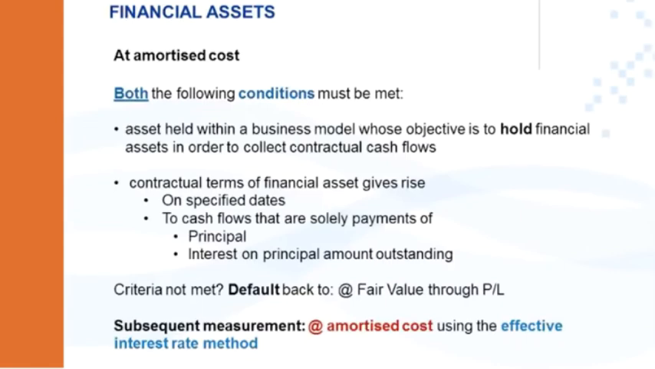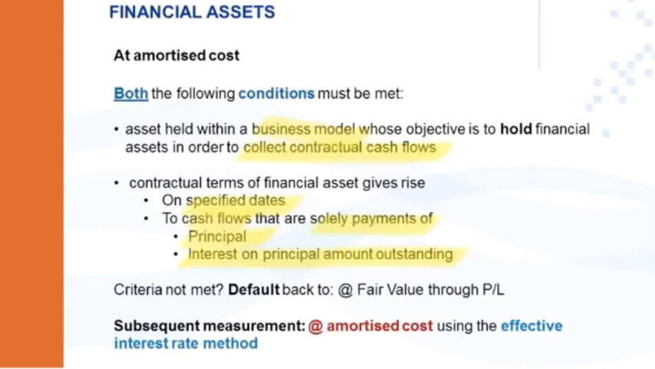For a financial asset to be classified into this category, both the following conditions must be met. The asset must be held within a business model whose objective is to hold the financial asset in order to collect contractual cash flows. Together with that, the contractual terms of the financial asset must give rise on specific dates to cash flows that are solely payments of principal and interest on principal amount outstanding.